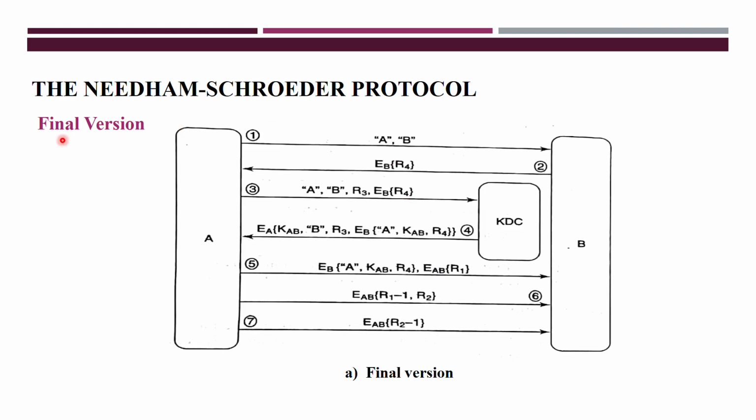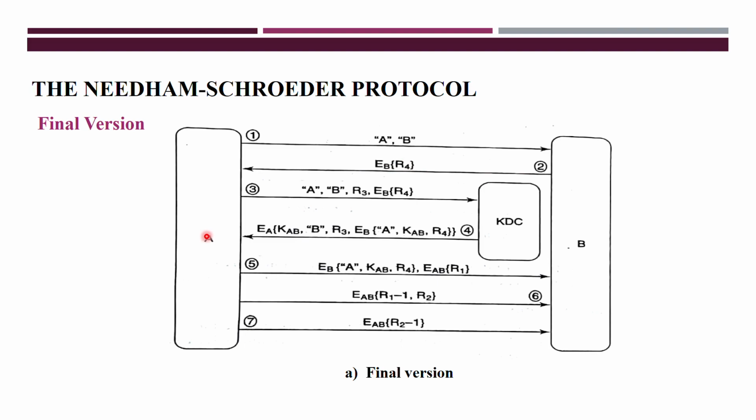That is the final version here. In the final version, see the thing here. First A will send the request to B, because A wishes to communicate with B. That's why A sends the first message that contains the identification of A and the identification of B. Whenever B receives this message, it generates the challenge R4, and that R4 is encrypted using B's private key, that is the long term key, and that one is forwarded to A here.